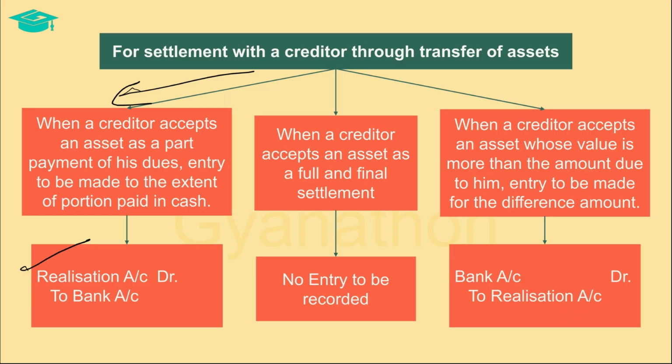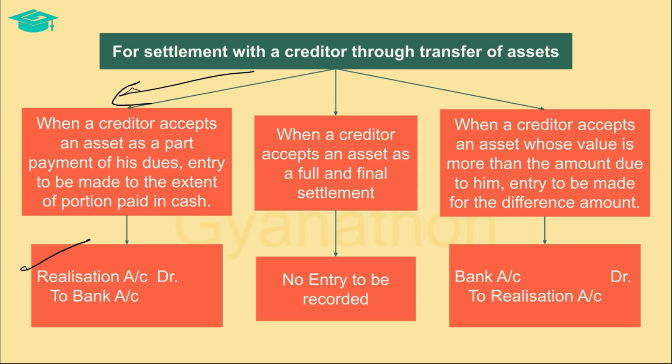Here, the value of what was due to the creditor from the firm is more than the asset taken over by him. So, from the balance of what was due to him, the extent to which is covered by the value of the asset is set off by the asset in the realization account. And so, we should account for only the cash that is paid over and above the value of the asset to clear the creditor's dues. The value of that difference